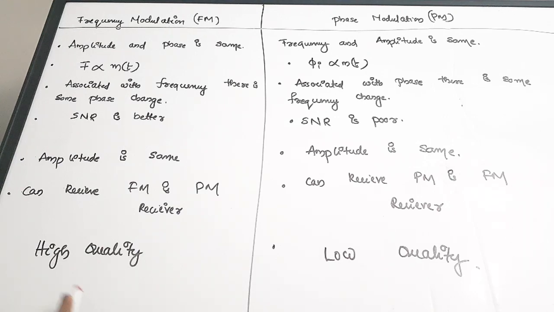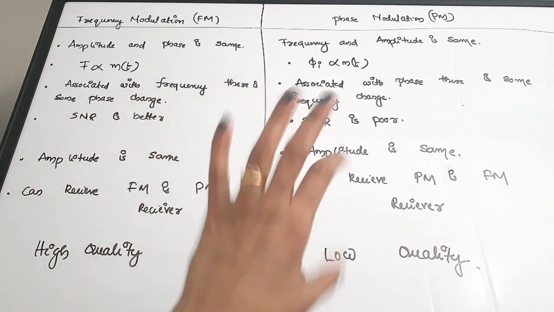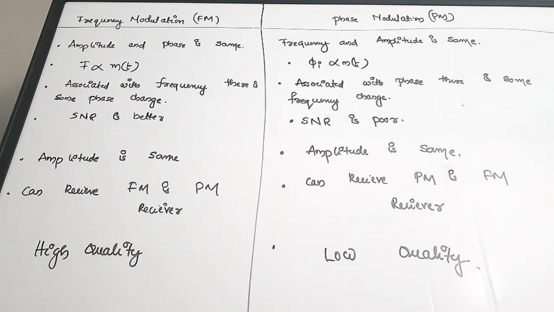Then talking about quality, the quality of a frequency modulated wave is better. That is, it is having high quality, whereas phase modulation is having lower quality. So these are the important points for comparing frequency modulation and phase modulation. In this video we have studied the comparison between frequency modulation and amplitude modulation, and also frequency modulation and phase modulation. So we have done almost all comparative studies in this video.